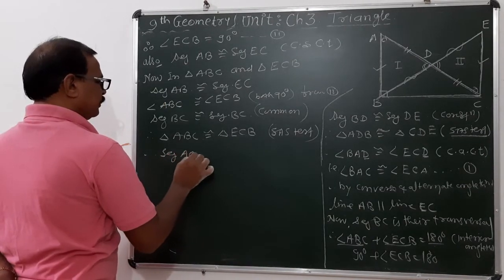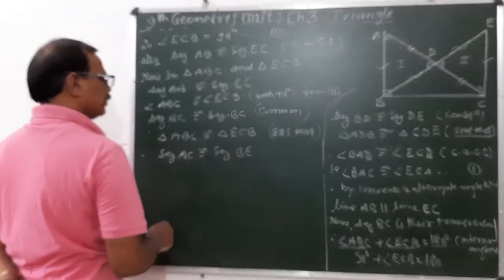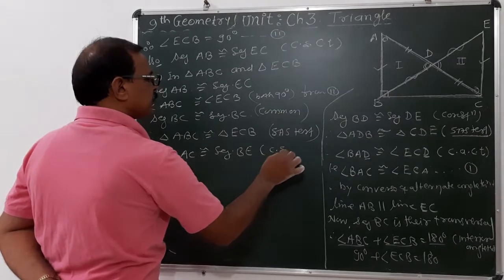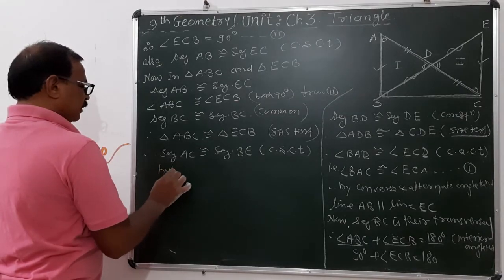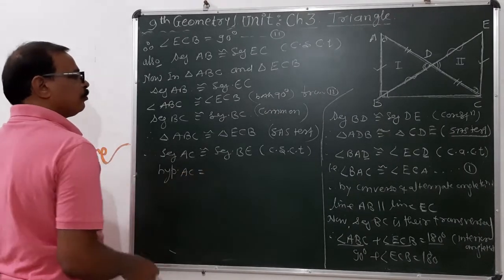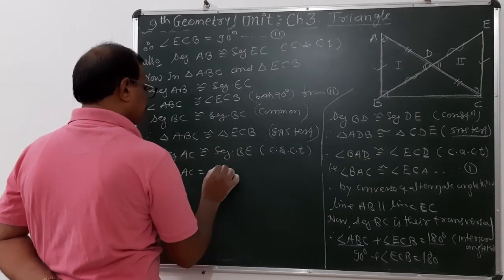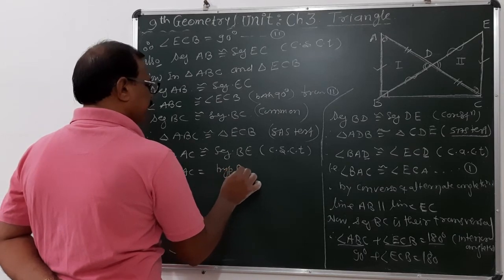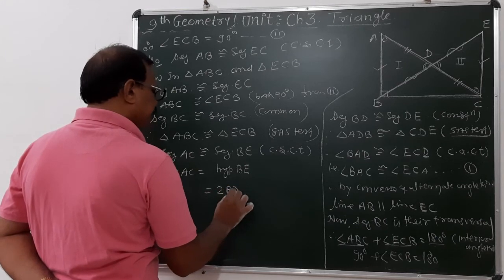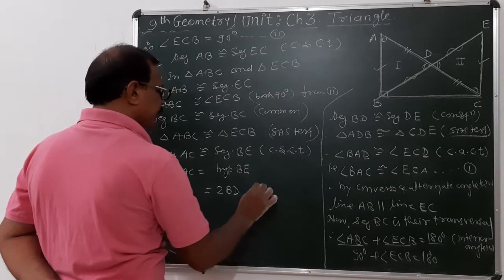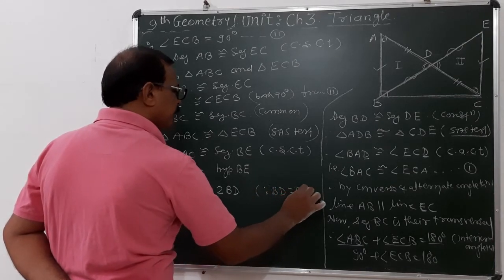Segment AC is congruent to segment BE. Okay, so this is CSCT. But this segment AC is nothing but the hypotenuse. Hypotenuse AC is equal to BE, which is also a hypotenuse. So this is nothing but hypotenuse BE. Okay. So here BE is nothing but 2 times BD, since BD is equal to DE.